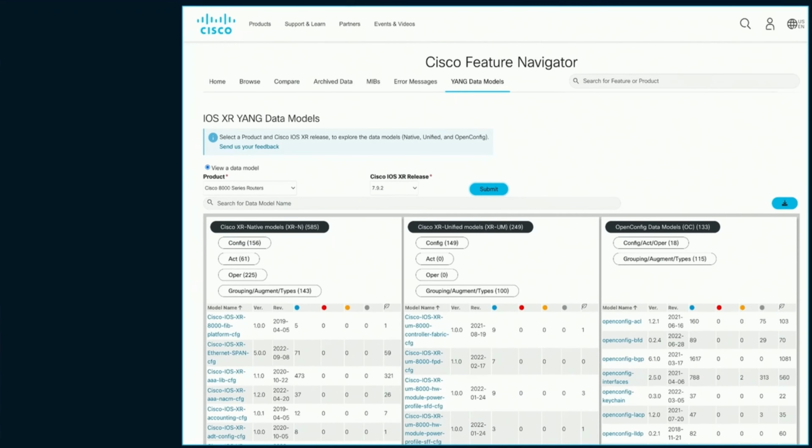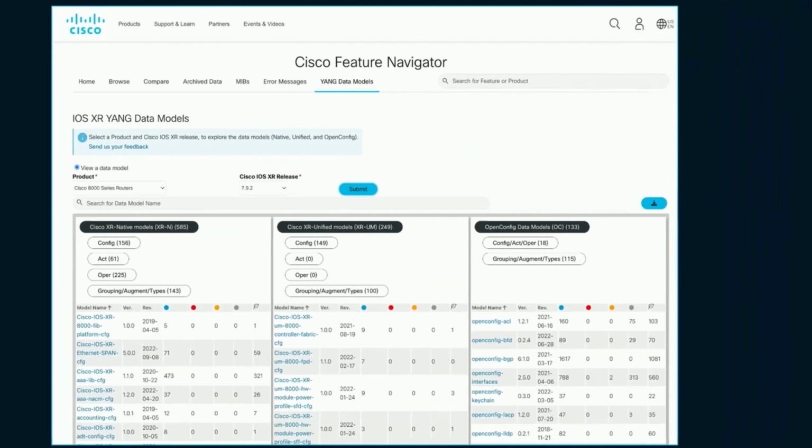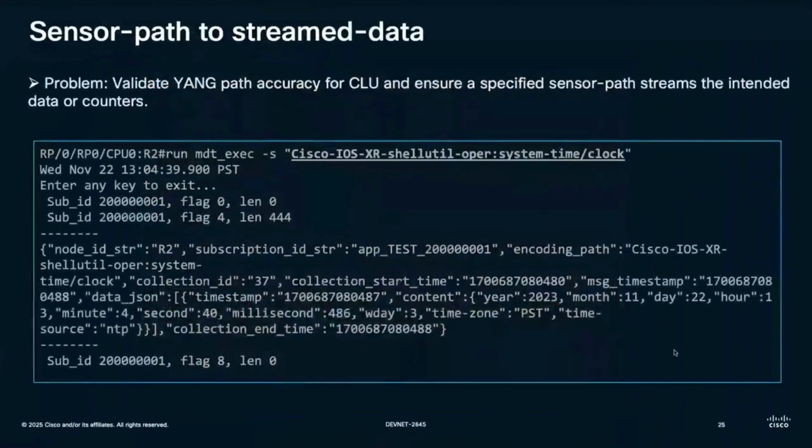Once I know my sensor path, the Yang model that I want to stream data for, I need to confirm if the Yang model I have figured out is actually the one I need. And this is where our second tool comes into the picture. Using this tool, I can confirm whether the data that I'll be getting is actually the one I want or not.